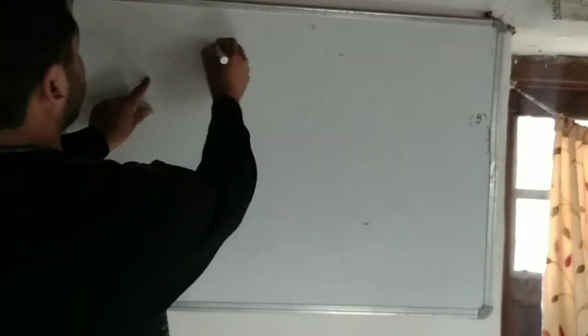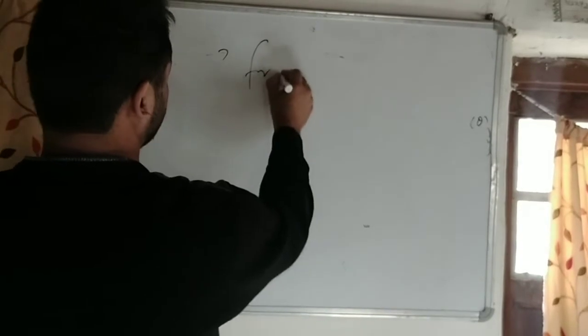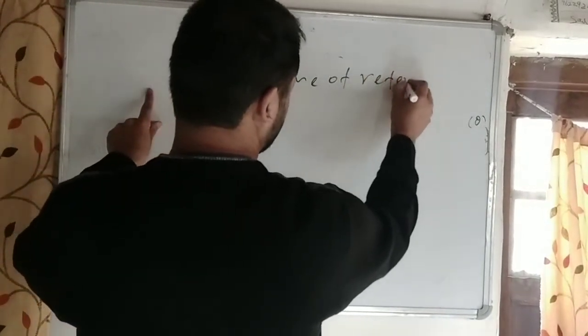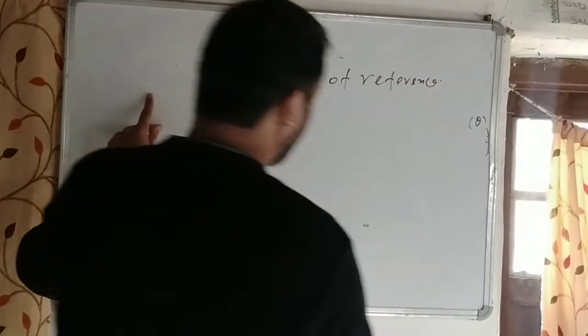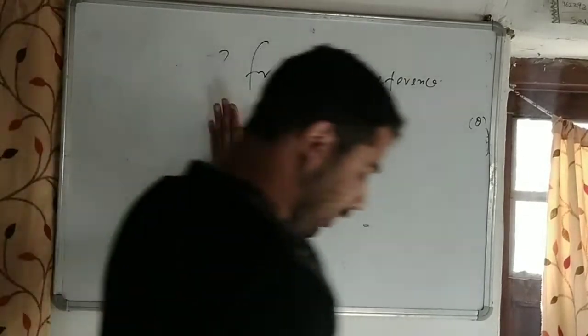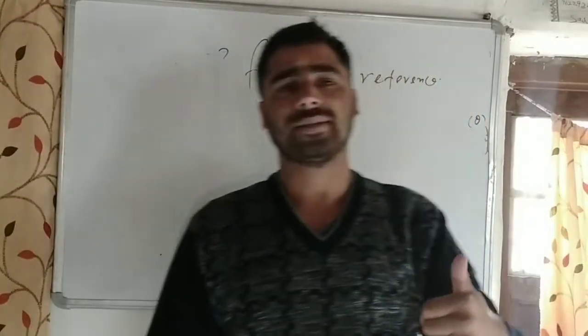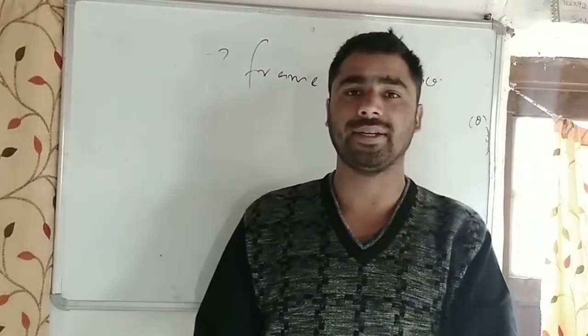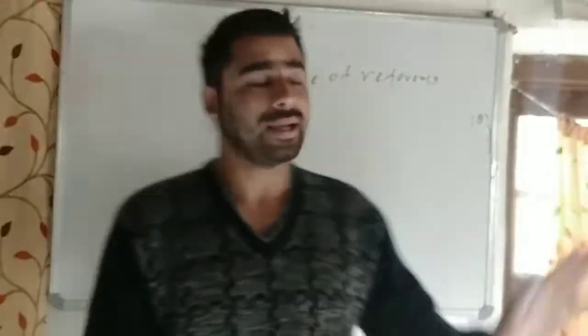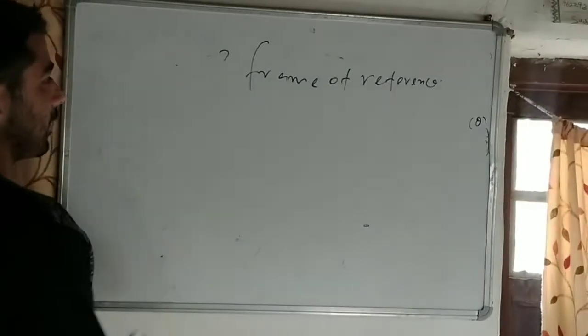Okay, frame of reference. What does this mean in physics? Actually, a frame of reference is nothing but a view of measuring things, the view in which we measure things. That's what a frame of reference means.